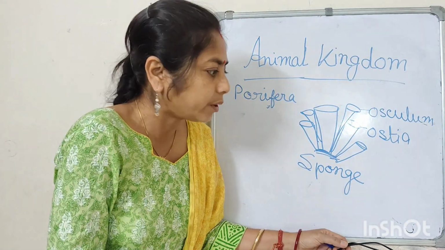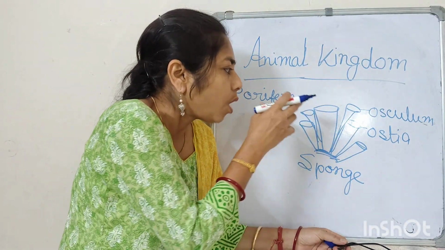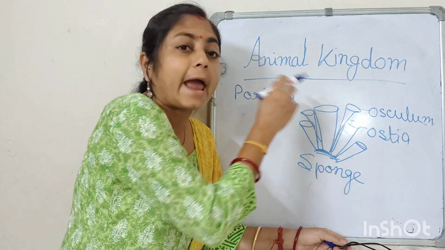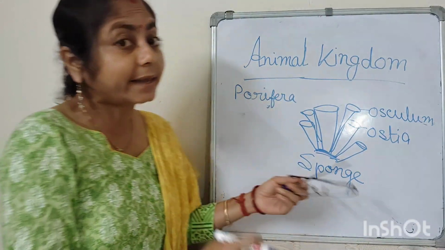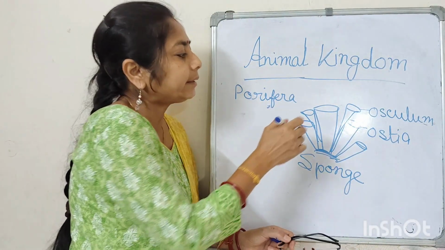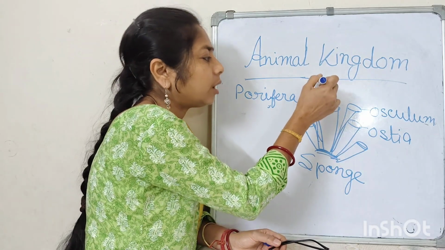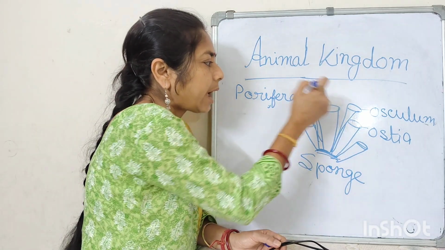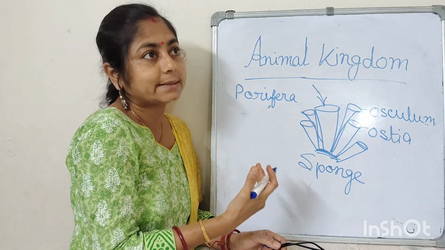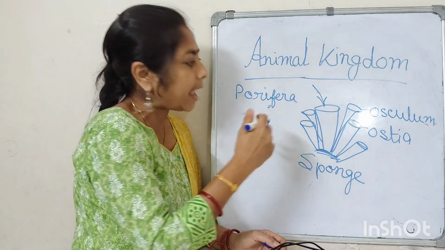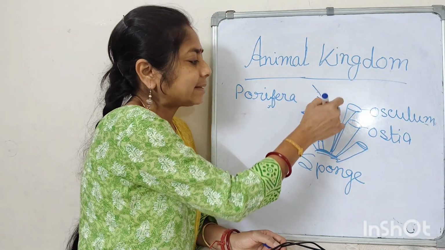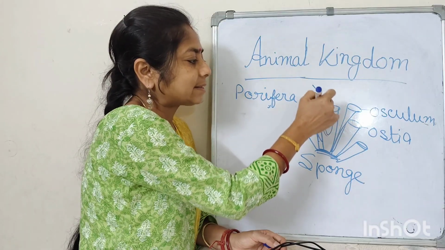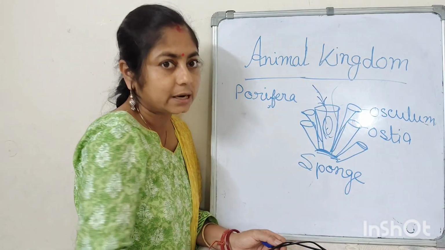They can't move. And there are lots of hollow places, and there the canal system is present. What is the canal system? They take the food, oxygen, and waste, everything goes through this system. This is inside, the canal system. They come inside and go outside.